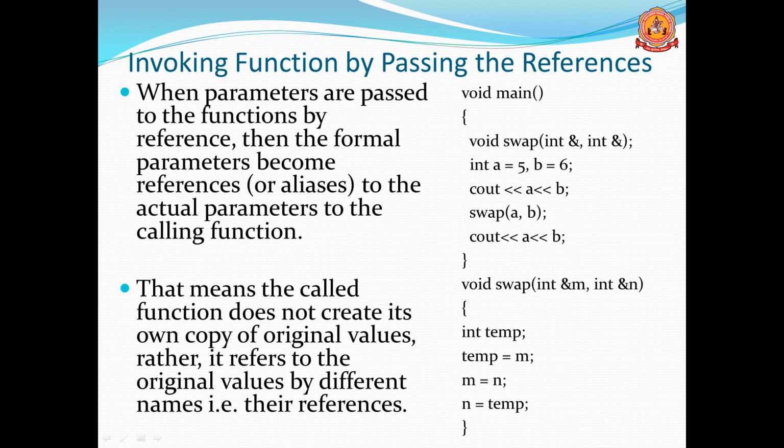When you pass the parameters as a reference, it will create the alias name and the actual data is going to change. So this means the function does not create its own copies. The original data is going to change based on its reference. See the swap function. While receiving, I use ampersand, address of m and address of n, and while passing, a and b. So it will create one more name for a and one more name for b in m and n.